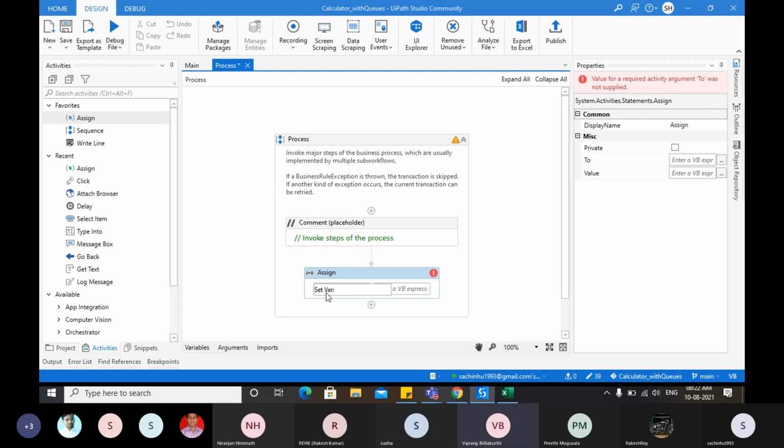Okay, create a variable of integer type. Fine. I don't want integer. I want it to be string. I just want to add or concatenate all the three items. That's it. It need not be an integer. Create a string value.